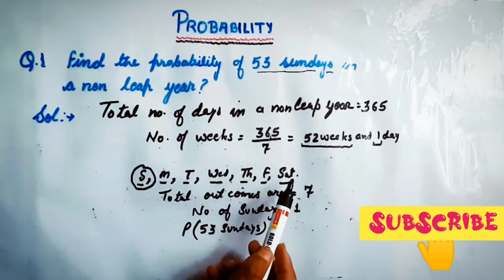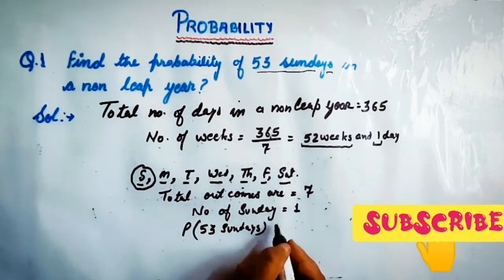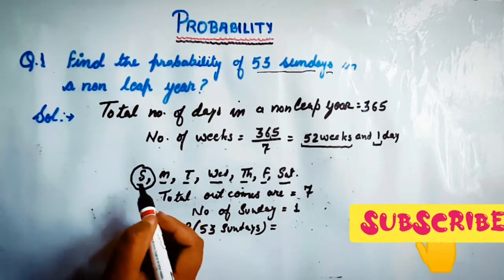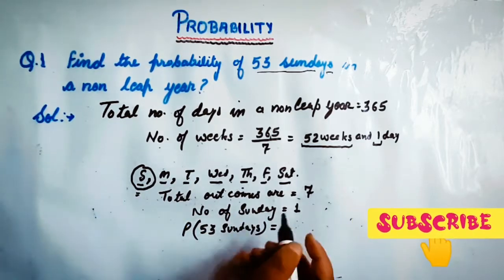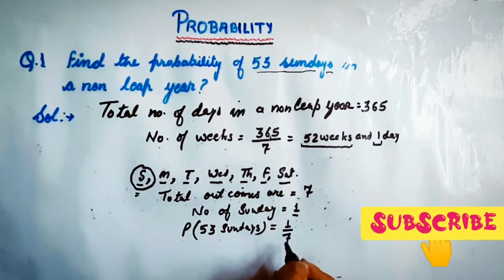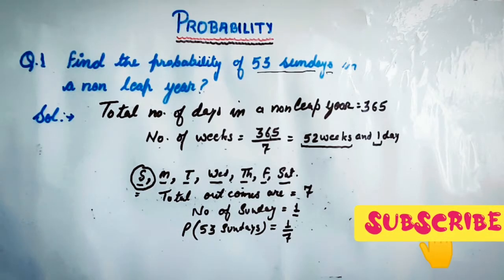Out of 7, only once will the 365th day, the last day of the year, be a Sunday. So the probability will be 1 out of 7. The answer will be 1 upon 7. This is your required answer.